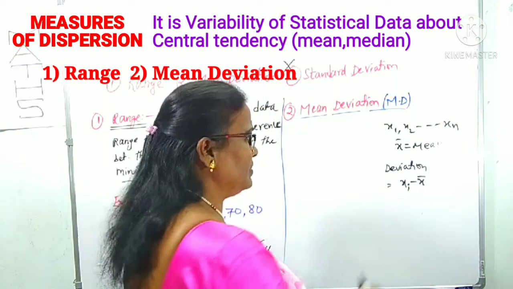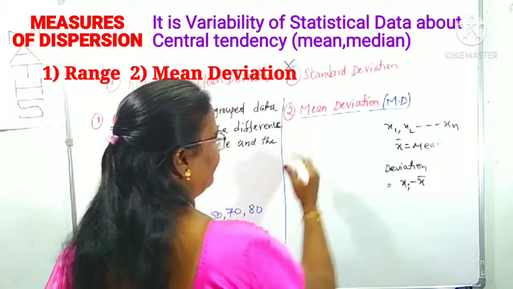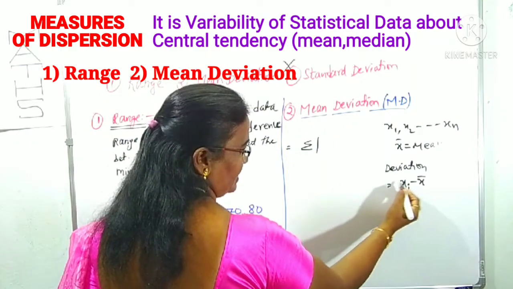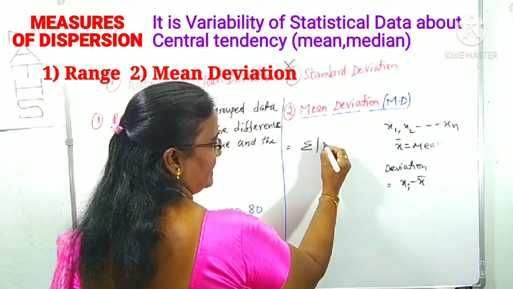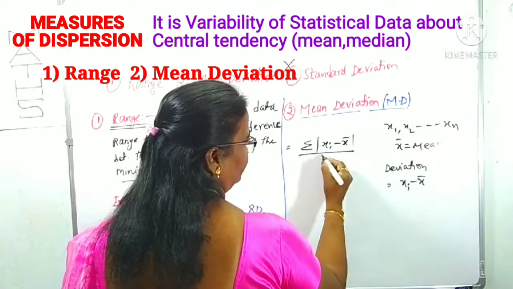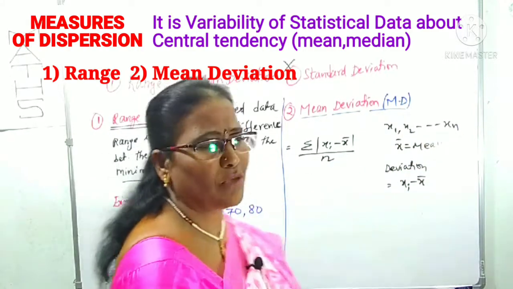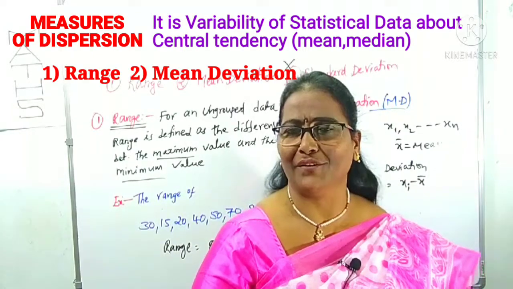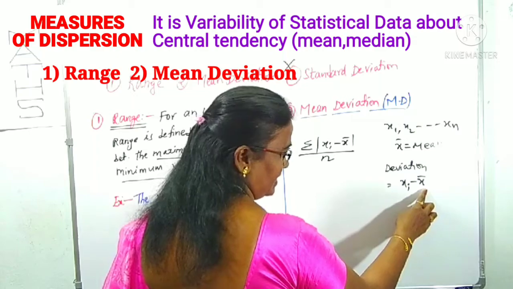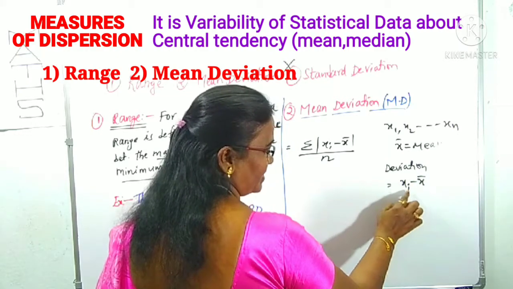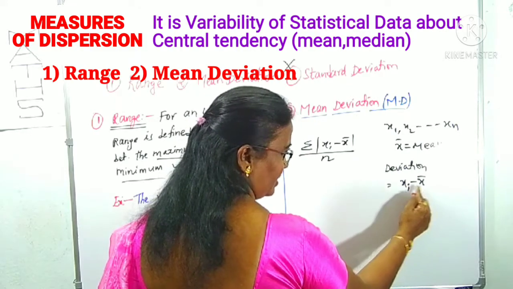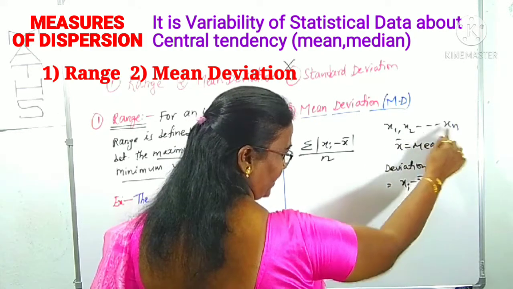Here I have given it with the mean. What is the mean deviation definition? The sum of absolute deviations, where the observations here are deviations: sigma mod xi minus x bar by the number of observations n. That's it. This is nothing but the mean deviation from the mean. What is the deviation actually? The difference of the observation minus its mean. Maybe the median also we can use. The difference of observations from the mean we write as xi minus x bar. What is i here? 1 to n.